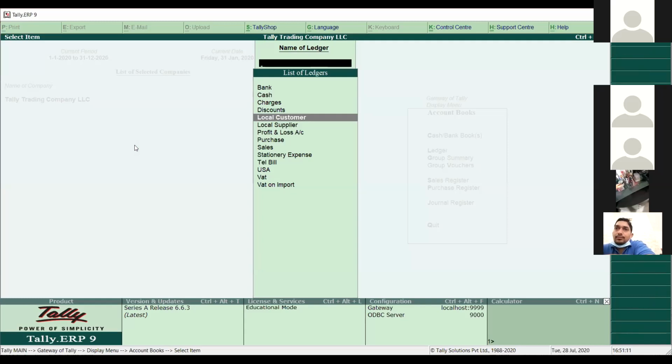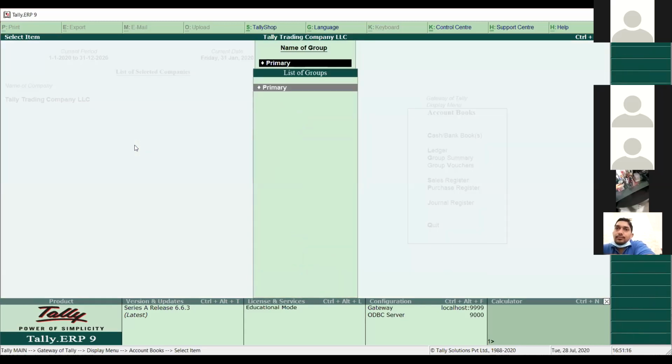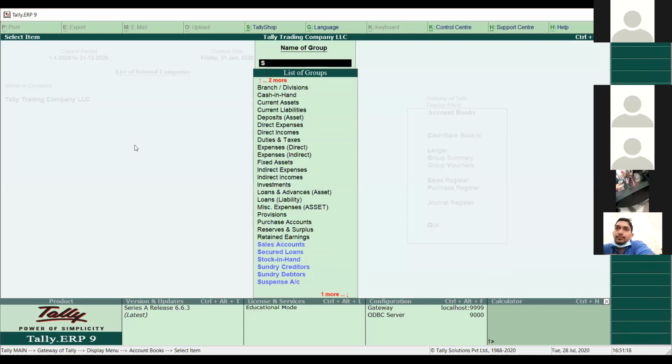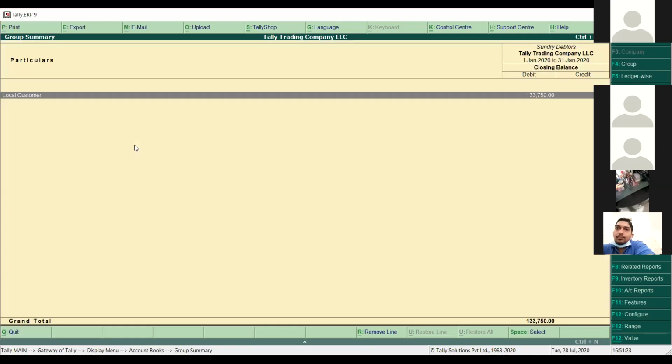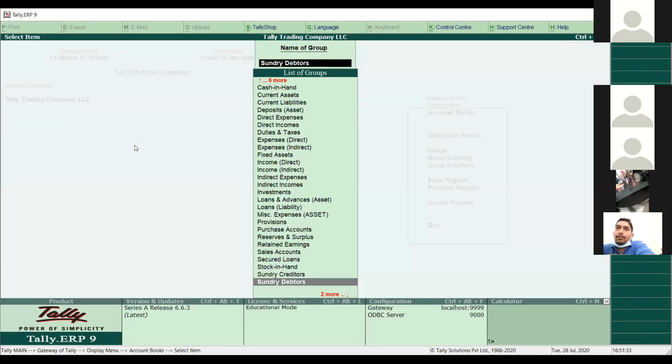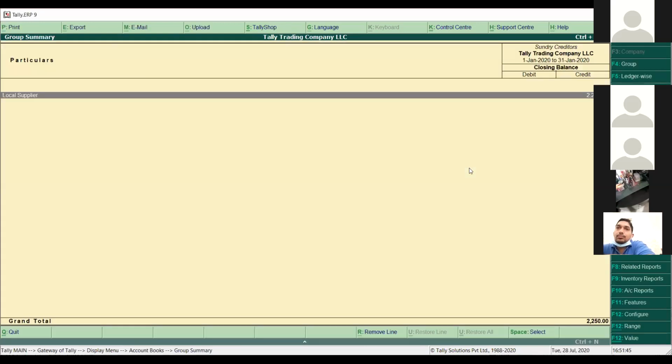Okay. So the next was if you want to see the group summary, like sundry debtors, sundry creditors. You can see the report of the whole group. We can select here, it will come here. So far, I have only one ledger available in the sundry debtor group, because I have only one customer, so one is coming here. In the same way, if you want to see the sundry creditor report, you can simply press sundry creditor from here. As you can see, local supply is coming here as well.